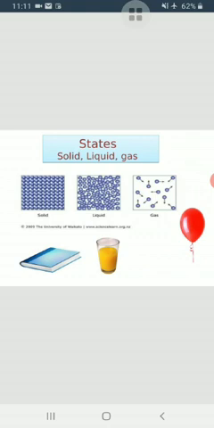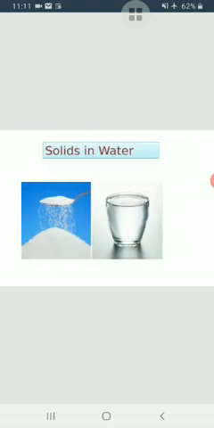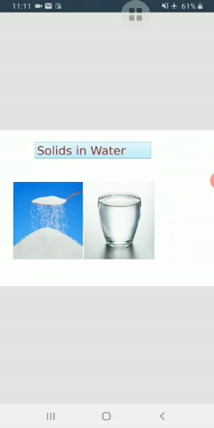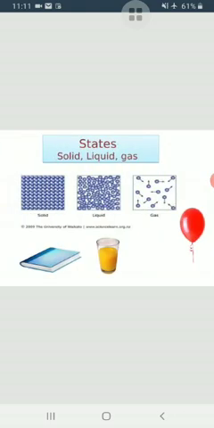What is the difference between these three states? First of all, we will see the molecular arrangements in these. First, solids do not change their shape or volume. You can move a box from one place to another, but its shape and volume does not change.